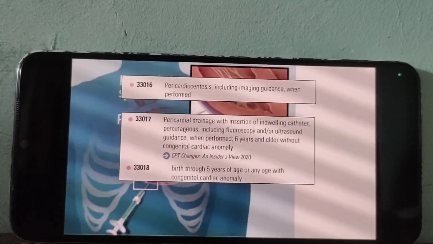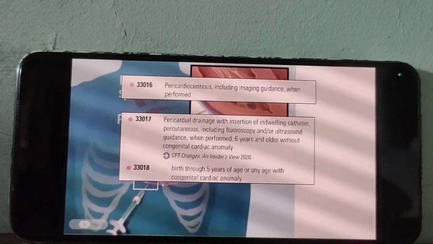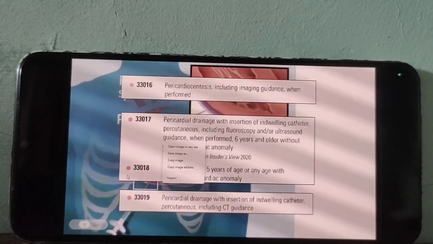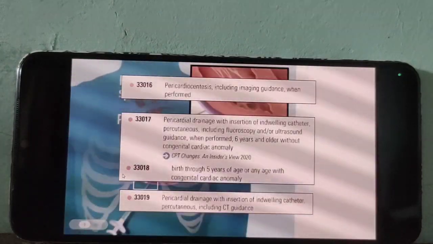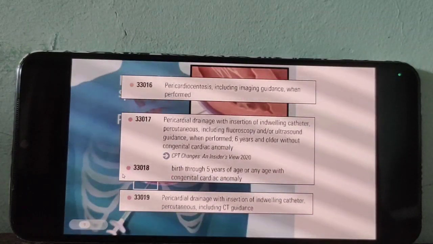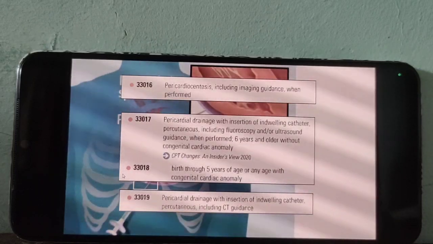For a 6 year old and older patient, 17; birth through 5 years of patient age, 18. Then check the difference of age, 17 and 19.